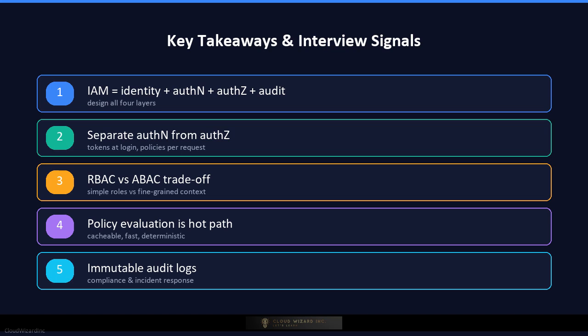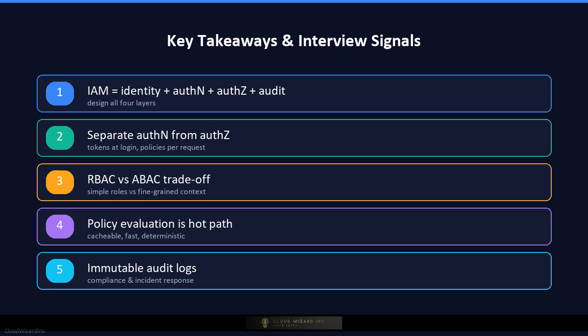Third, choose RBAC for simplicity and ABAC for fine-grained context-aware control, and be ready to discuss hybrid approaches. Fourth, policy evaluation must be fast and cacheable because it sits on the critical path of every API call. Fifth, audit everything immutably. Compliance, incident response, and access reviews all depend on trustworthy logs.